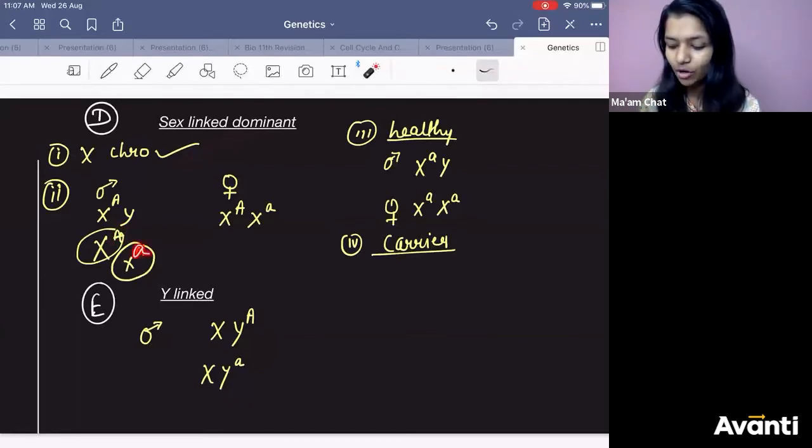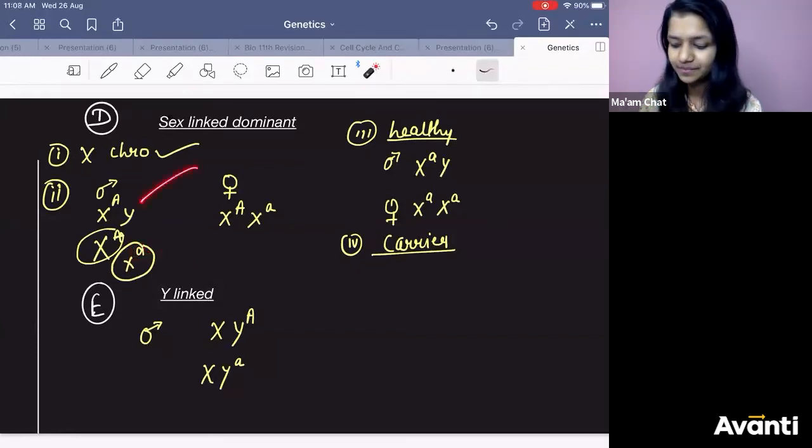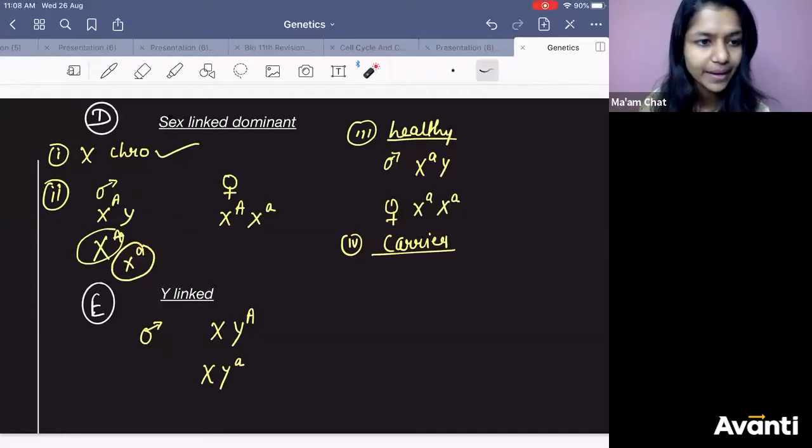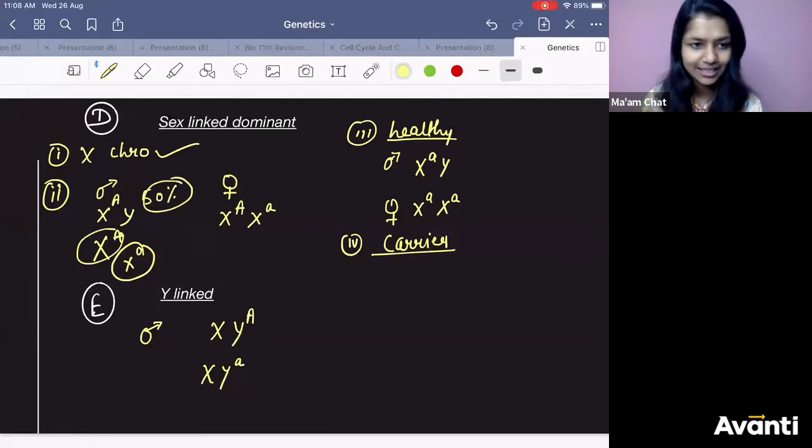If a male has small a, the male will not have disease. ठीक है? You can just make out things here. Okay? Percentage wise if you see, 50% chance is there that the male can have the disease.